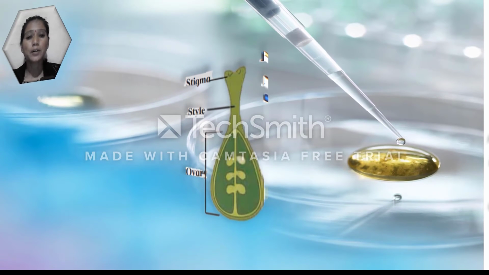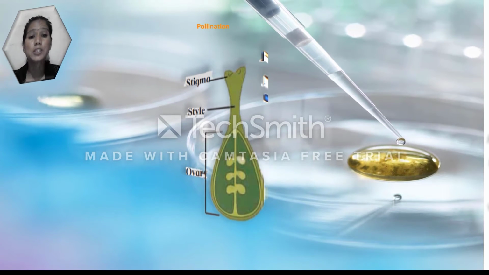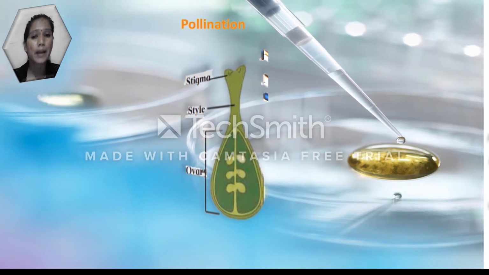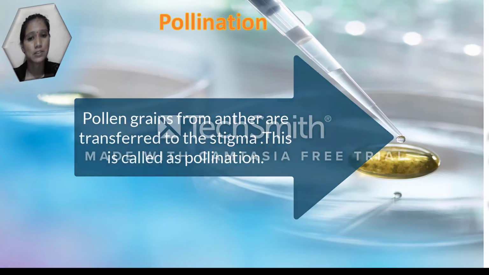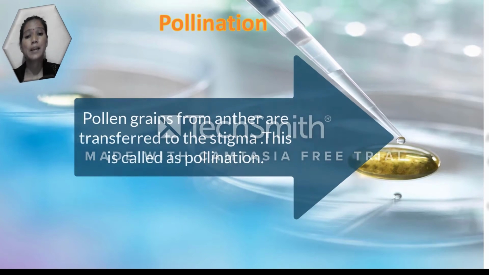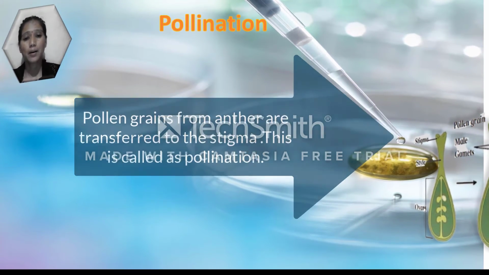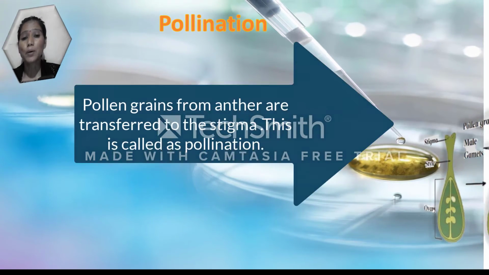Next point: the pollen grain from the anther is transferred to the stigma. This is called pollination. The pollen germinates when it falls upon a sticky stigma.